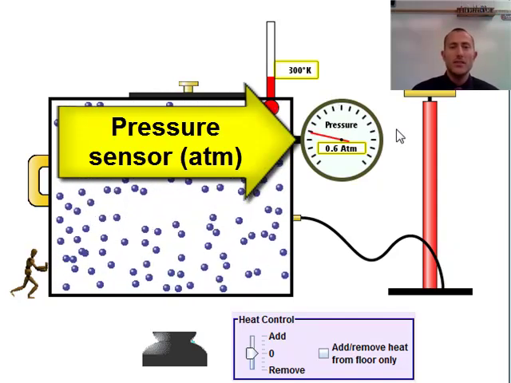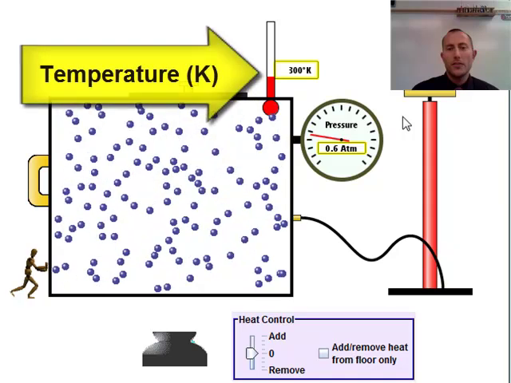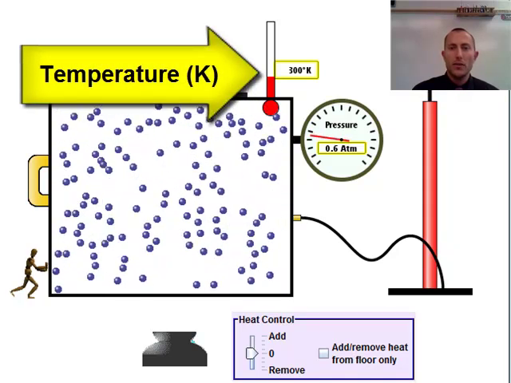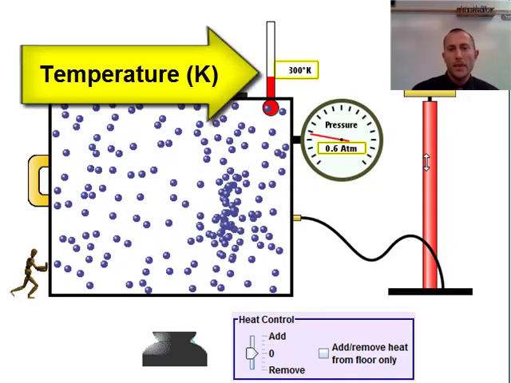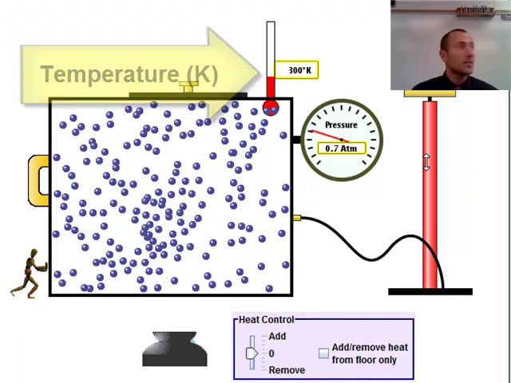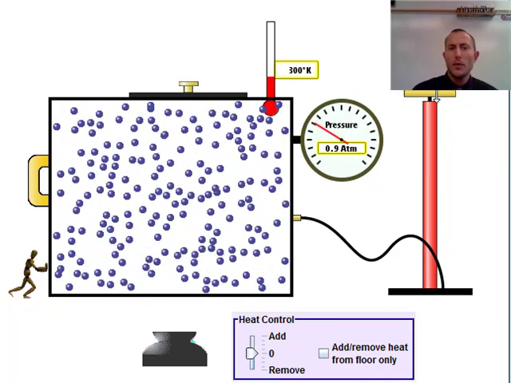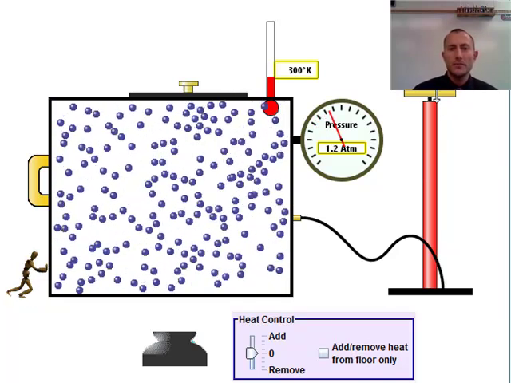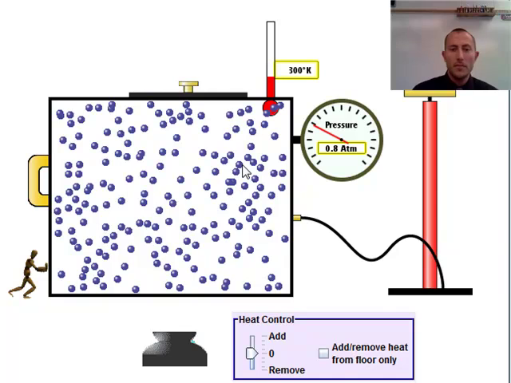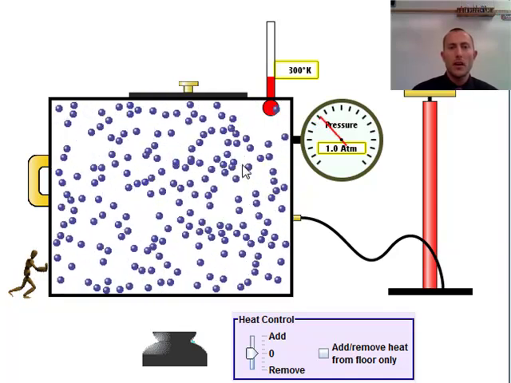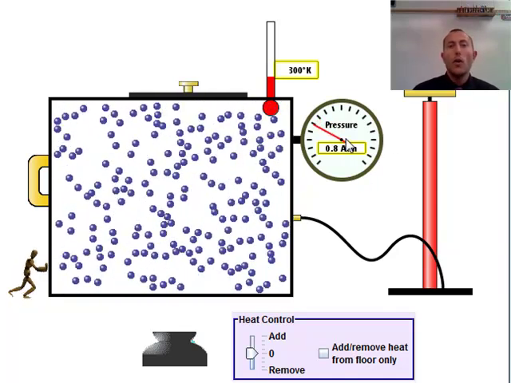It's not just even steady, and that's because there's actually not enough air molecules in there. If we give it a little bit more, it'll actually be a little bit steadier, but it still might vary a little bit.